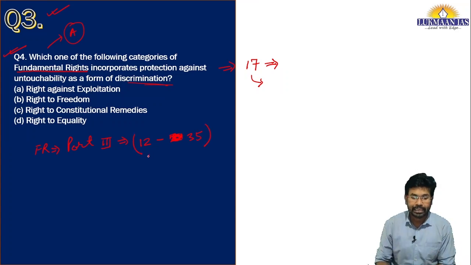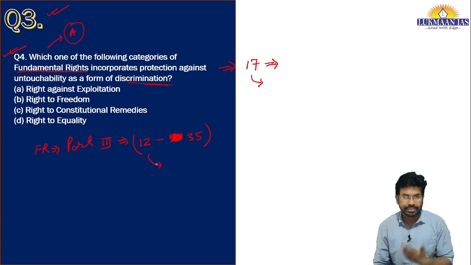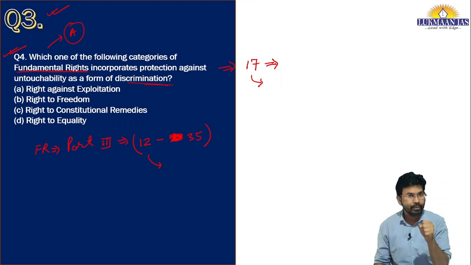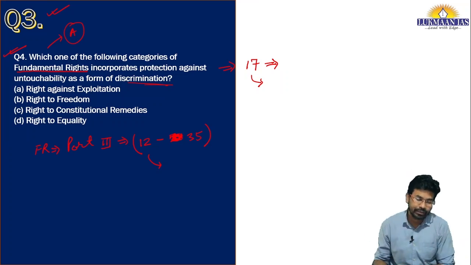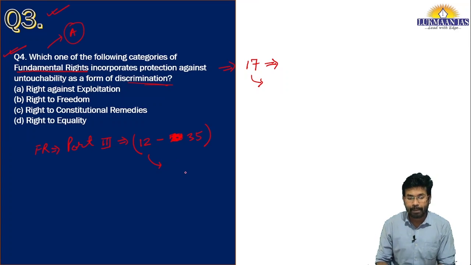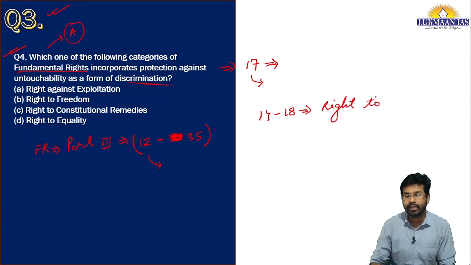Article 12 talks about the definition of a state. Article 13 talks about those laws that may be void because they are inconsistent with the fundamental rights. So Article 13 talks about judicial review. Then Article 14 to Article 18 talks about the right to equality.